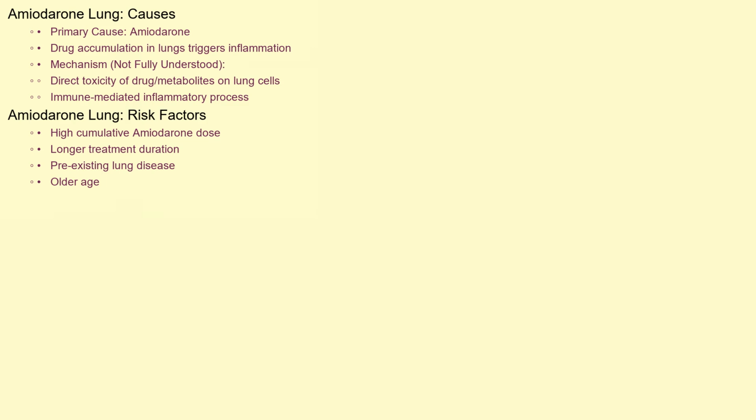Let's begin. So, what causes amiodarone lung? The primary culprit is, unsurprisingly, amiodarone itself. This antiarrhythmic drug accumulates in the lungs over time, triggering an inflammatory response. The exact mechanism isn't fully understood, but it is believed to involve a combination of direct toxicity of the drug and its metabolites on lung cells, along with an immune-mediated inflammatory process.